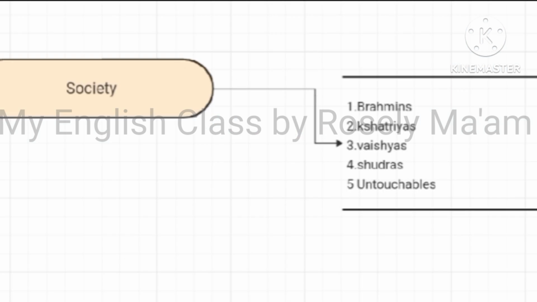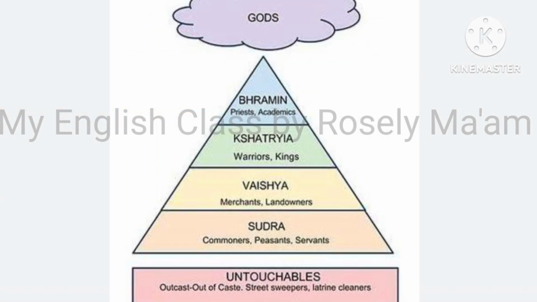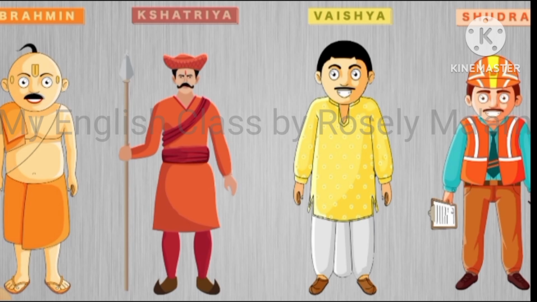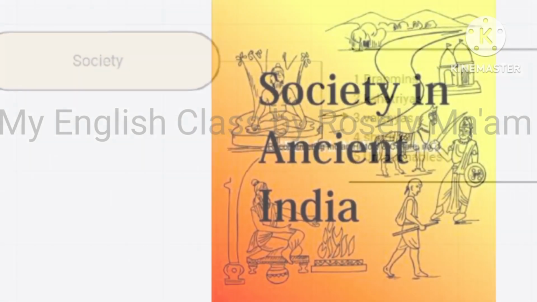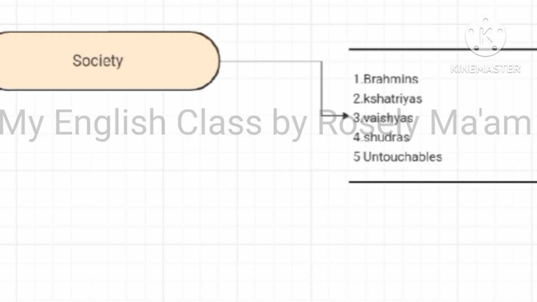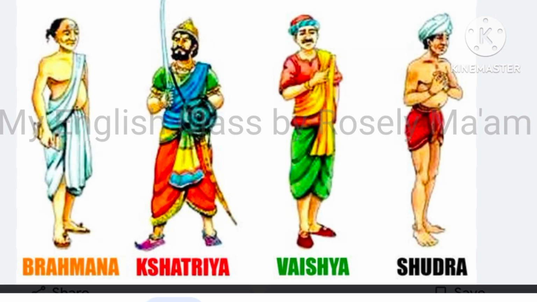The Brahmins were expected to teach the Vedas and perform religious rituals and sacrifices. The Kshatriyas were warriors and fought wars. The Vaishyas were involved in trade and agriculture. Only the first three varnas could study the Vedas and perform sacrifices. The Shudras had to serve the other three groups. In addition, there was another group of people, the untouchables, who were even lower in social rank than the Shudras.